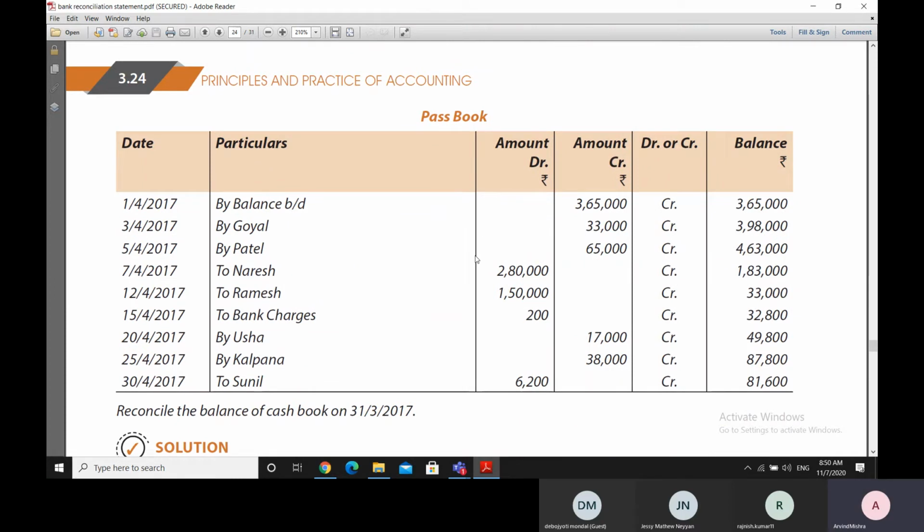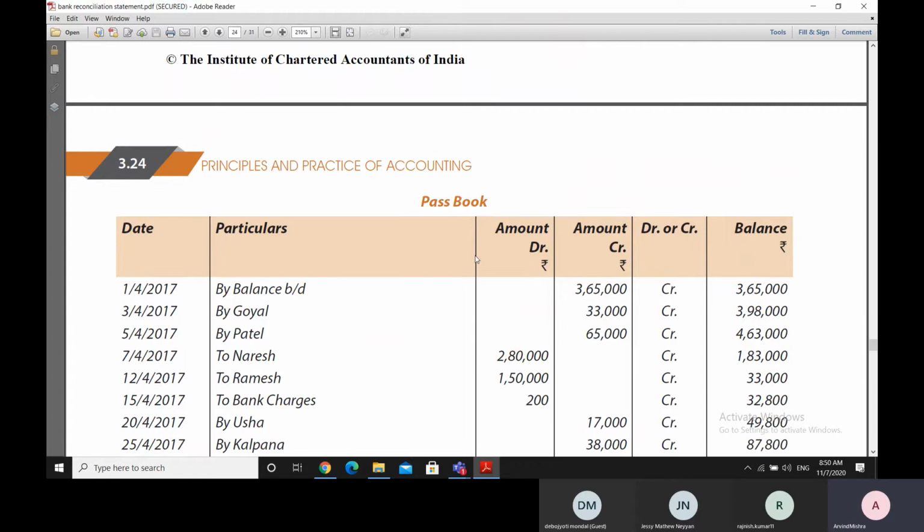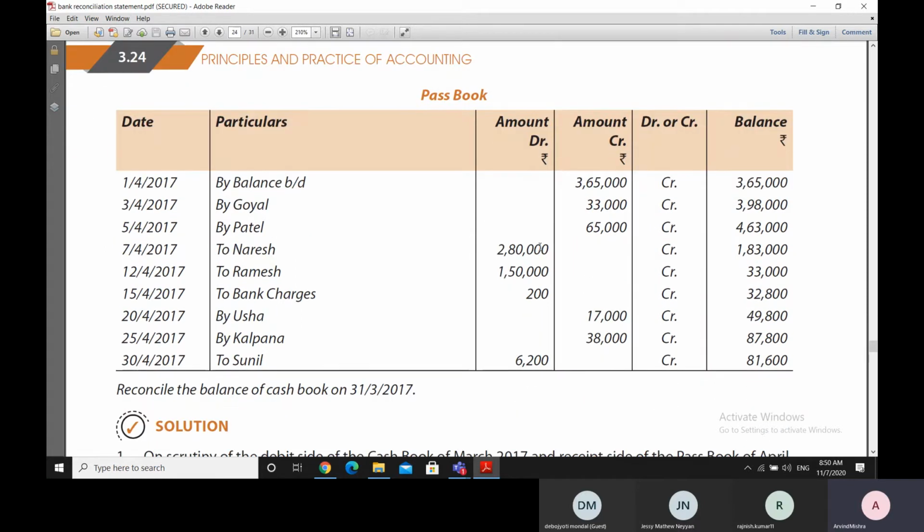So this is a passbook, and in the passbook, normally whenever a passbook is credited with an amount, it means that the bank is putting that amount into that account, and when it is debited, the bank is taking out that amount from the bank account.